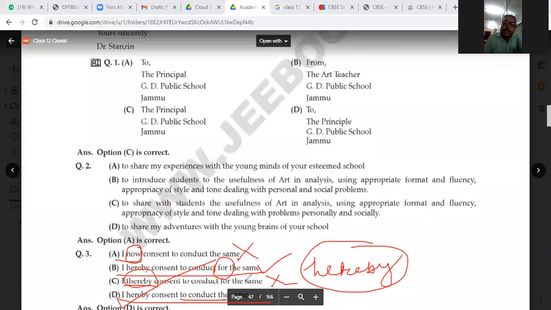So it is not easy. I have told you earlier that it is not easy, because you should know everything in detail. It is not so easy.